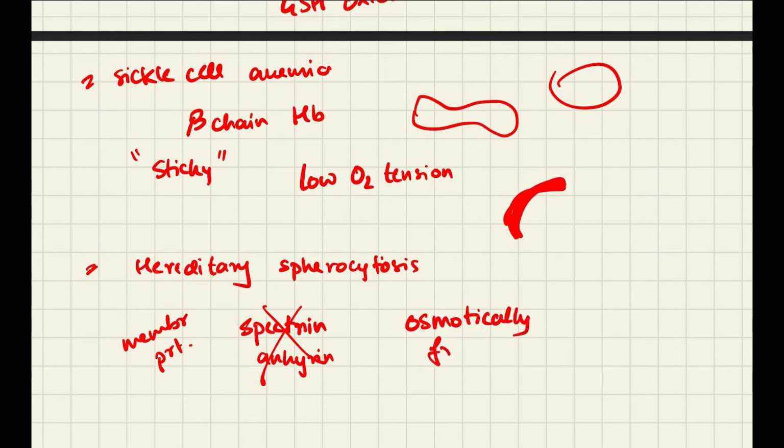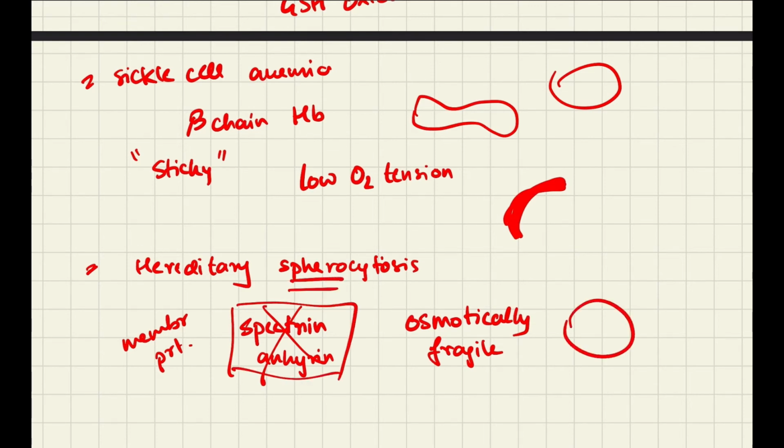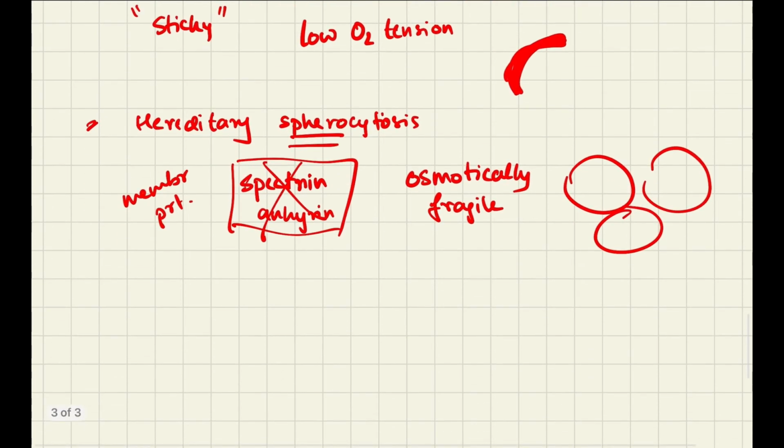What does that mean? A normal RBC would not allow water to enter it and cause swelling of the RBCs beyond a certain level, but RBCs which are deficient in spectrin and ankyrin easily swell up and they are spherical in shape, hence spherocytosis, spherical RBCs. And these are very osmotically fragile.